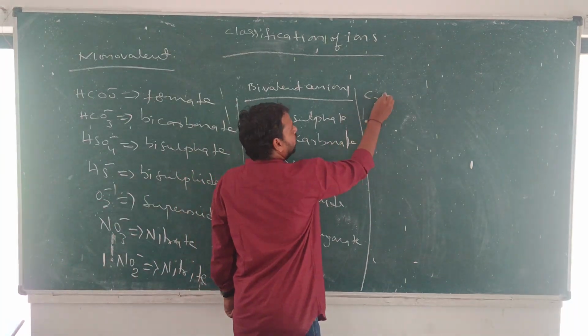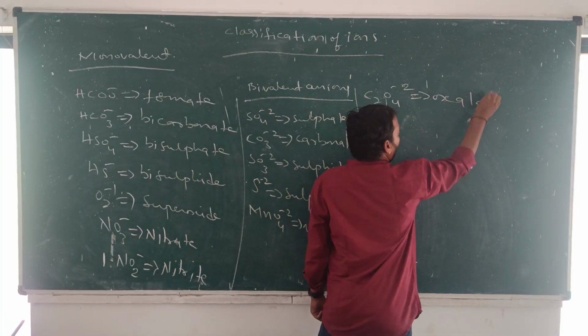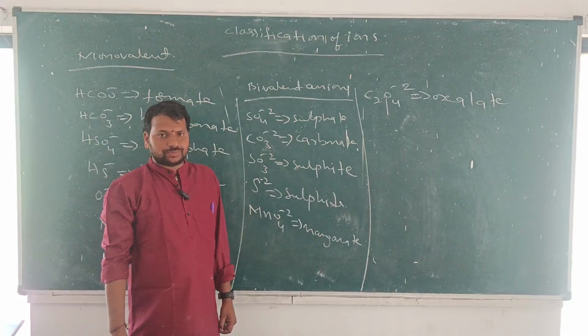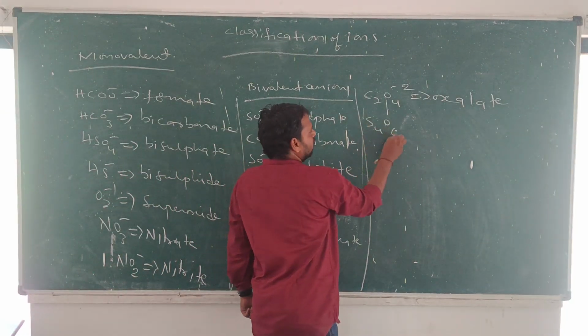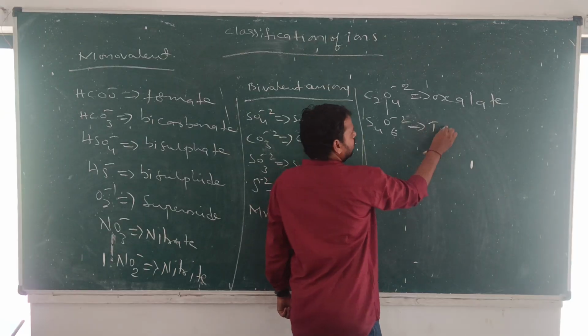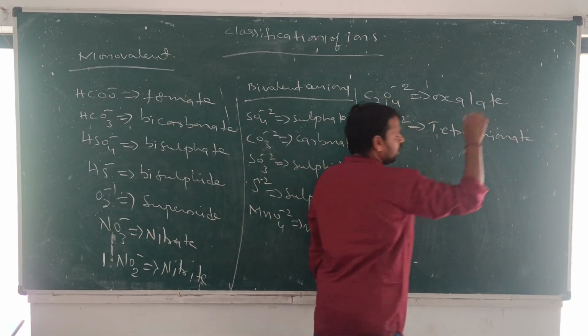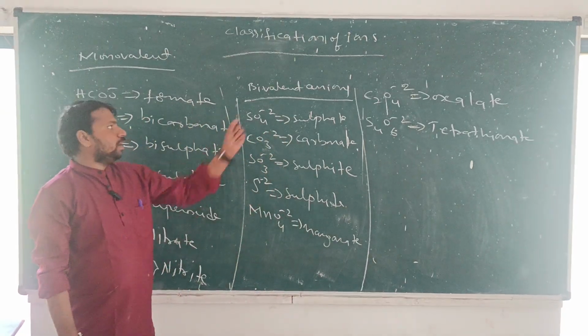C2O4 minus 2 oxalate. Okay? So many are there. S4O6 minus 2 tetrathionate, etc. So many are there, but we wrote only the important bivalent anions.